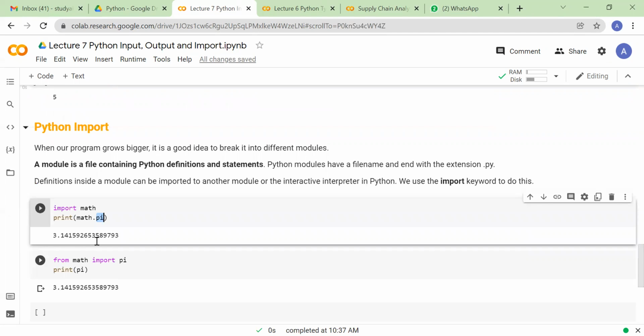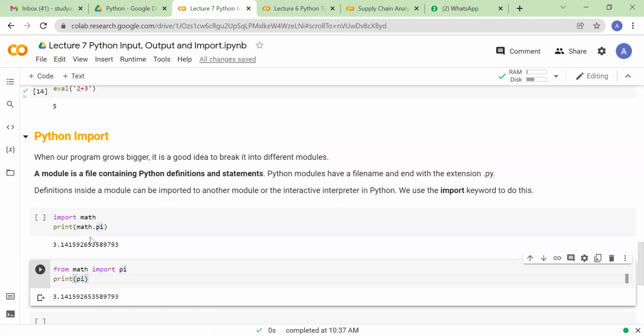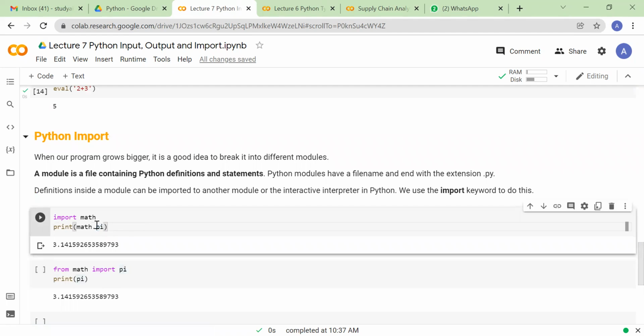Right? So both the approaches have their advantages and disadvantages. The advantage of this technique is, when we are writing math.pi, we know that this pi is coming from the math package, right? So if you are trying to build a very complicated system where you have to import a lot of libraries, if you follow this convention, you'll always know that whatever function you are using is coming from this particular library. Like here, this pi is coming from the math library.